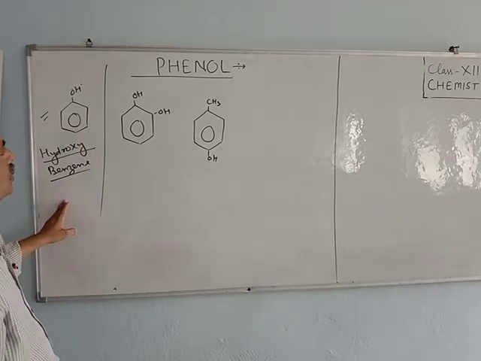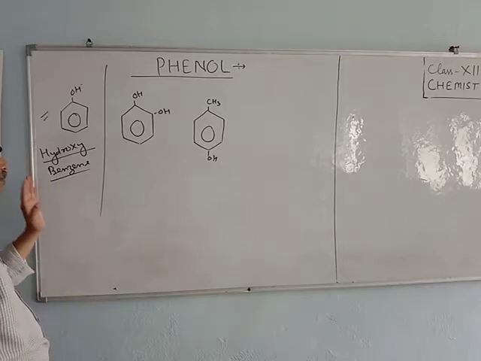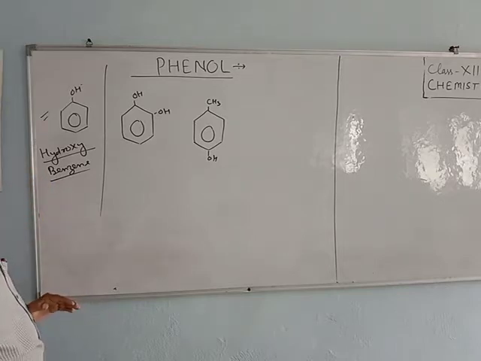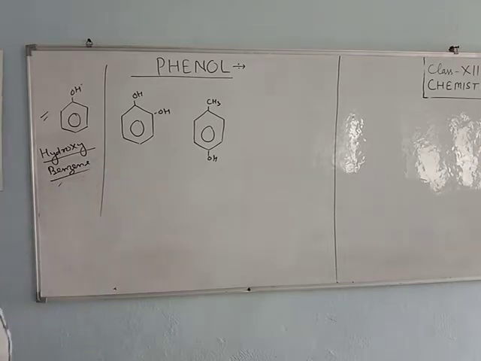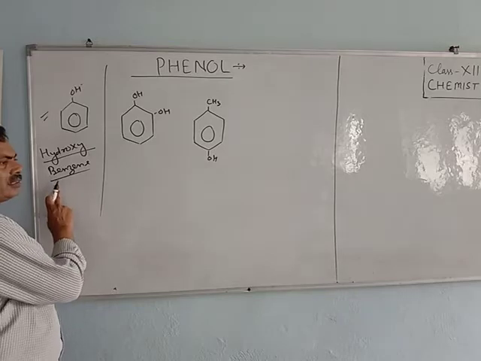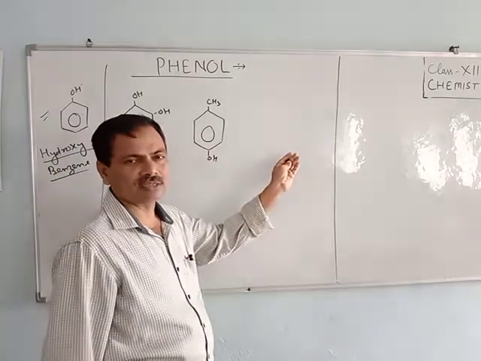You have to study how to manufacture hydroxybenzene and what its chemical properties are. Generally we use this compound as phenol. We use the term phenol only for this compound, but that is not correct. All these compounds are phenol.